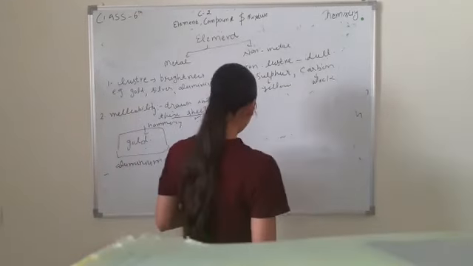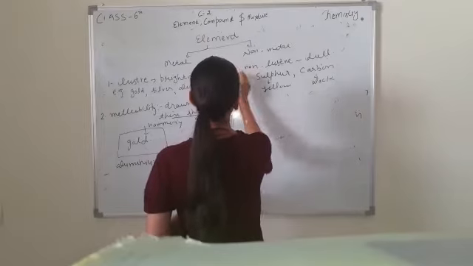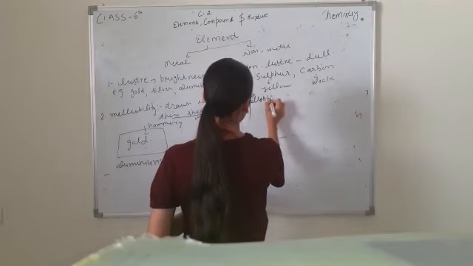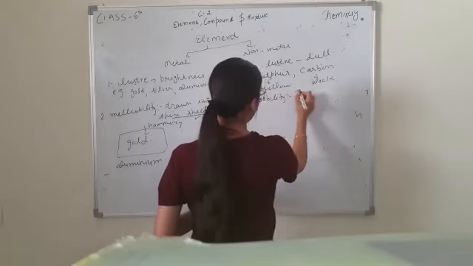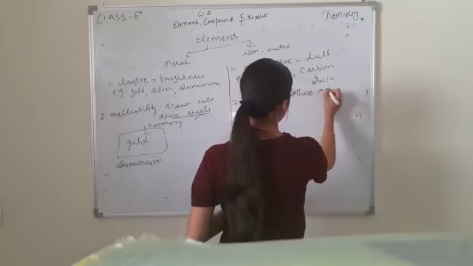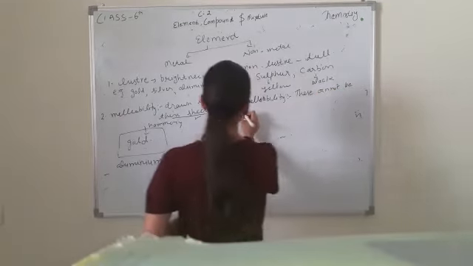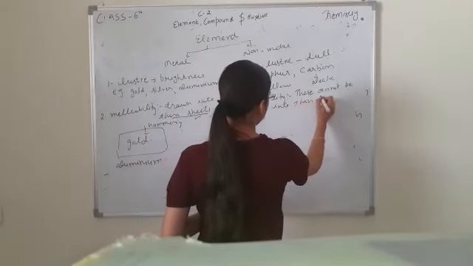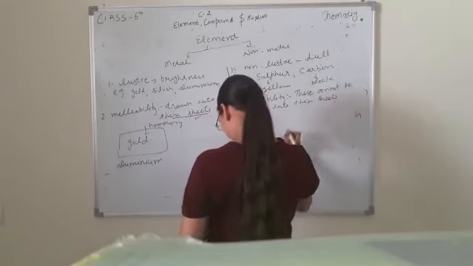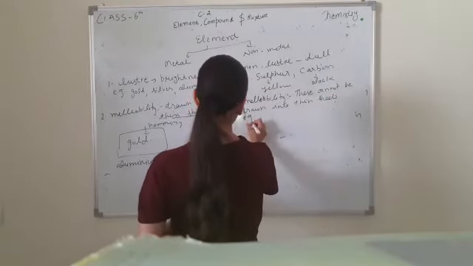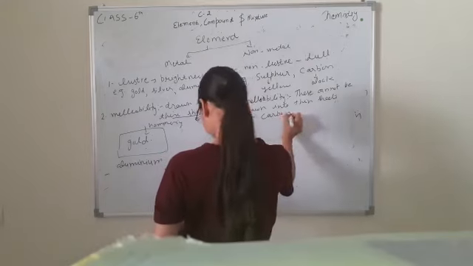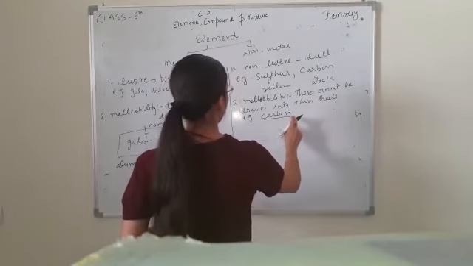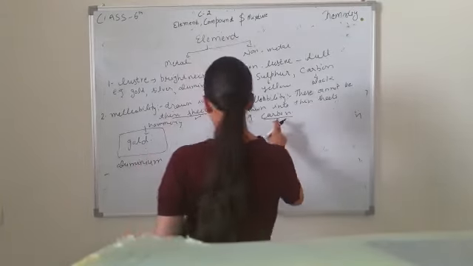Next is non-metal malleability. These cannot be drawn into thin sheets. Example is carbon. When we hammer the carbon, it cannot be converted into thin sheets. It breaks down into lumps.